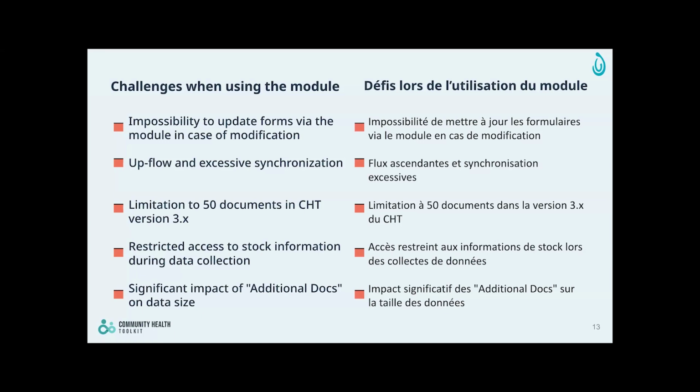So the third limitation was the challenge that we had for the version 3.x of CHT, and this is the limitation to 50 documents at the level of the context summary. How does it appear practically? Well, when you look at this context summary, it actually is calculated with respect to all of this document, and if you see this stock-related document that is below this 50 documents, so this is the stock that is presented to the CHW, well, then this file just disappears, and that's a real problem.